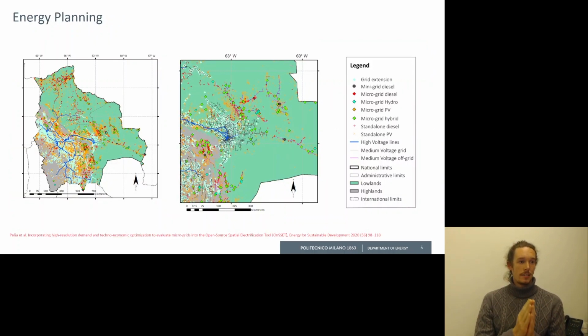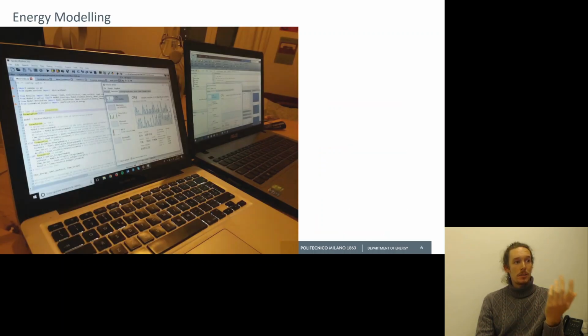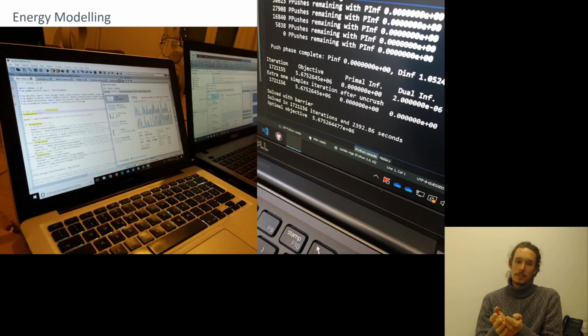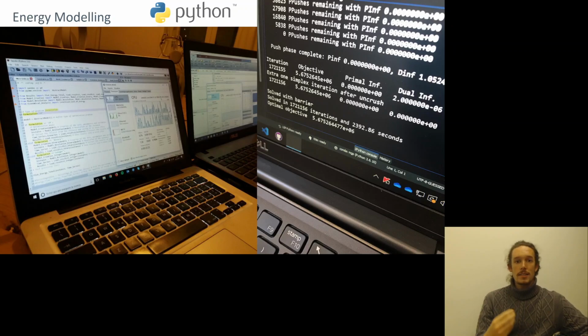But deciding which is the most proper solution for each community and which is the most sustainable is a matter of performing energy planning. Energy planning can be supported by energy modeling, that is just transforming the problem into a mathematical model. During my PhD, I developed a set of Python-based approaches to understand the best solution for sizing and deploying this category of technologies.